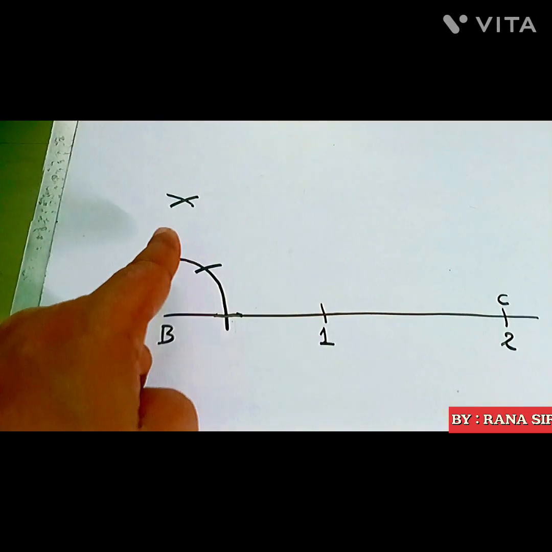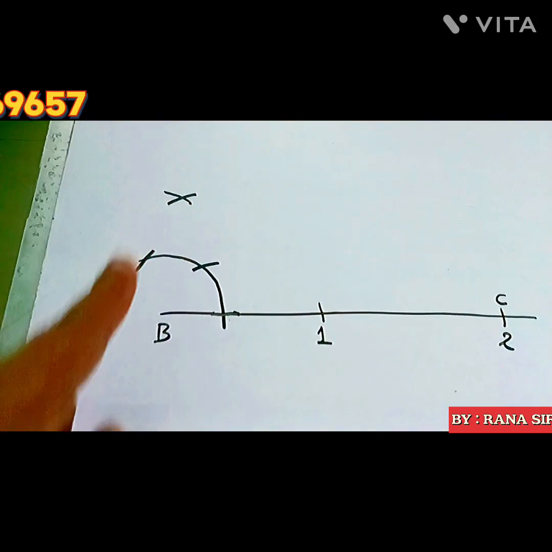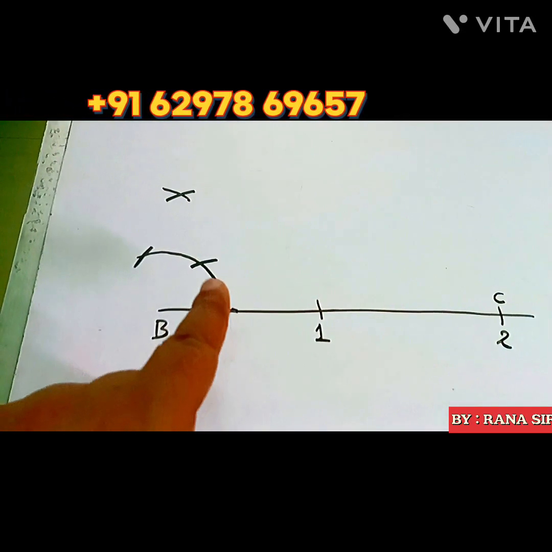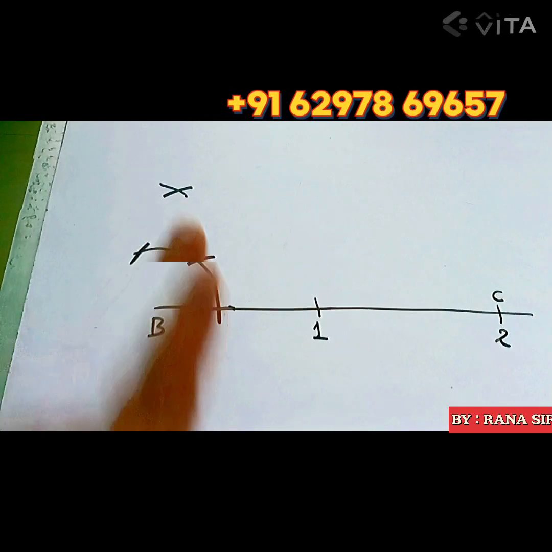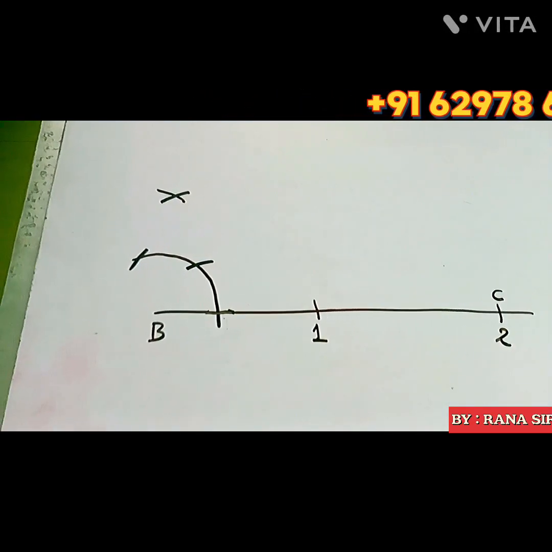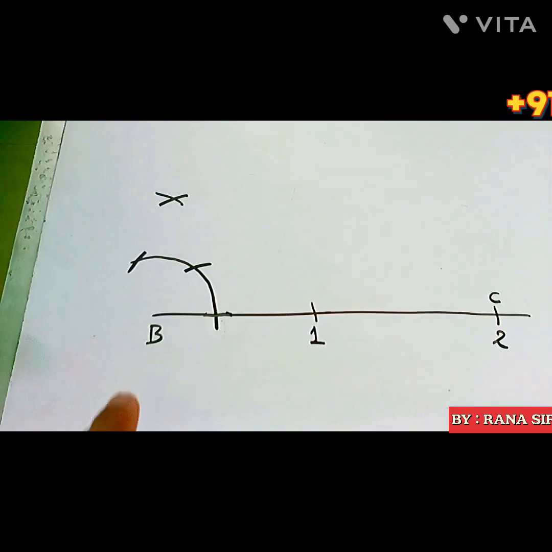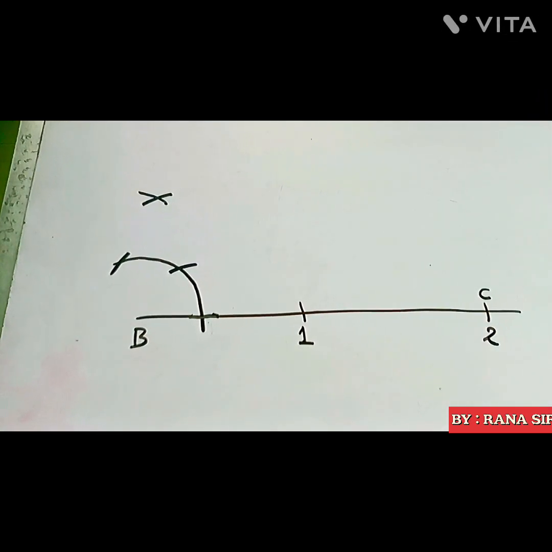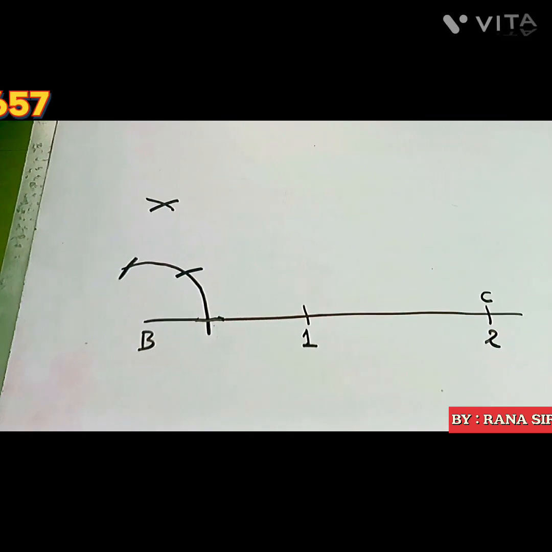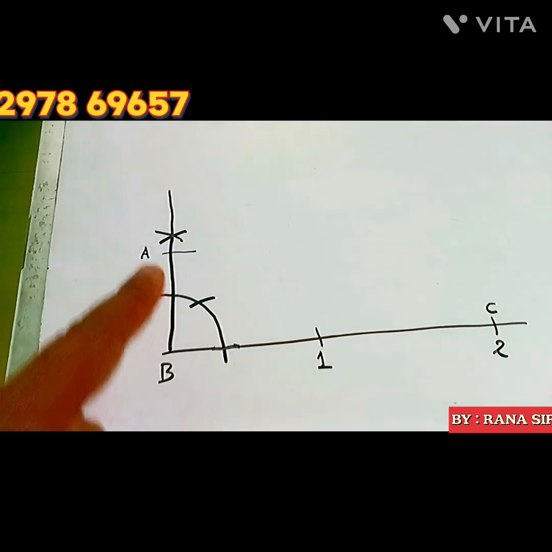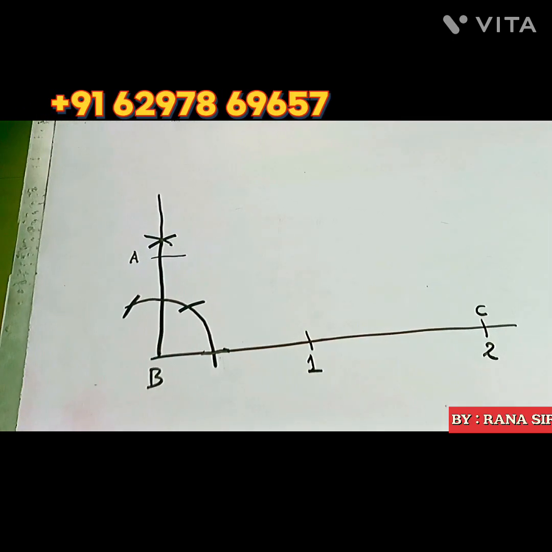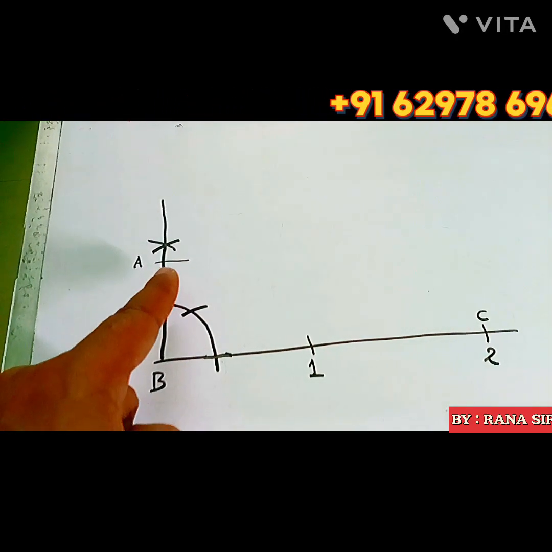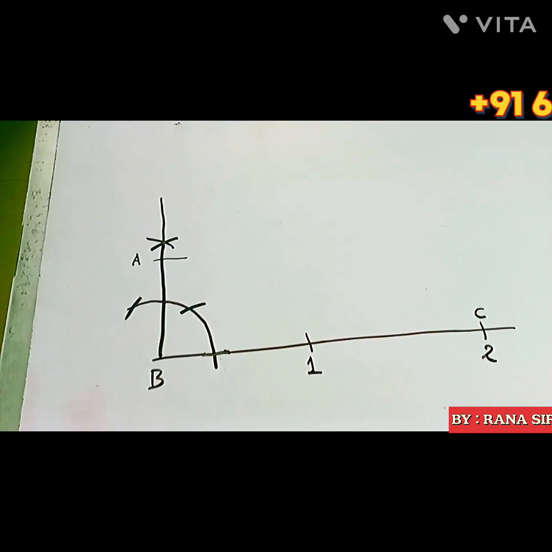Thereafter, you cut on the upper 2 sides with the compass needle at this point, draw an arc, and with the compass needle at this point cut the previous arc. Now this juncture and B are to be joined, and 1 unit has to be cut. So the line has been drawn, and I've cut 1 unit here, making the point A.